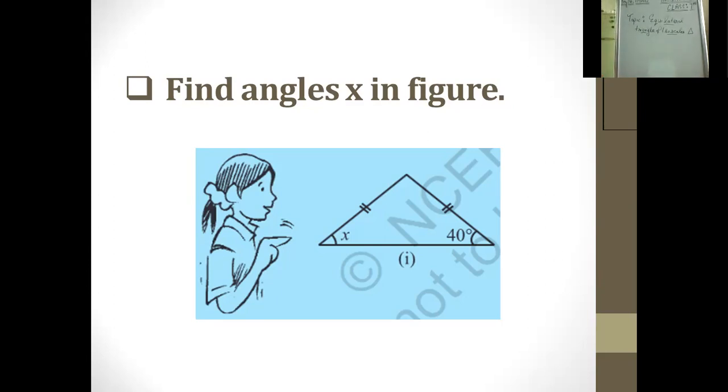First of all, we will be drawing this angle. You can see here, they have given us the angle x.